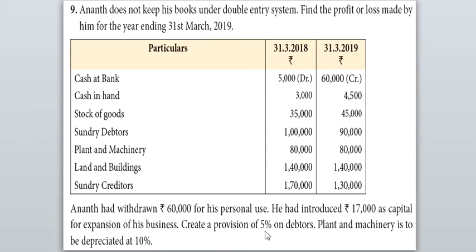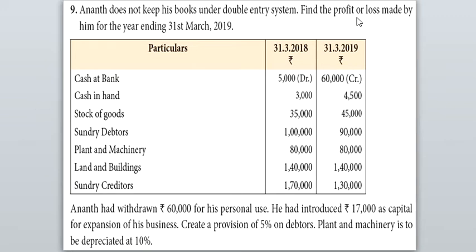Create a provision of 5% on debtors. So, there is an adjustment for sundry debtors. Plant and machinery is to be depreciated at 10%. So, there is an adjustment for plant and machinery also. Now, we have to find whether it is profit or loss.